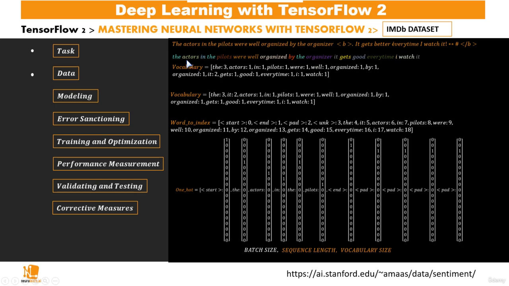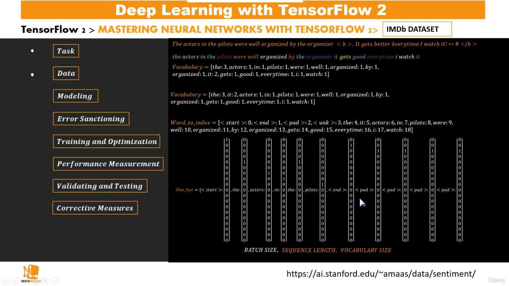So if we have start, the actors, 1, 2, 3, 4, 5, 6, 7, 8, 9, 10, and then we have the end, obviously the rest is going to be cut off, so we shall consider only the first words which make up the sentence. In the case like this, where we had fewer words, we then pad. So each of the sentences comes with a fixed length, so that some sentences don't have a longer input sequence as compared to others.